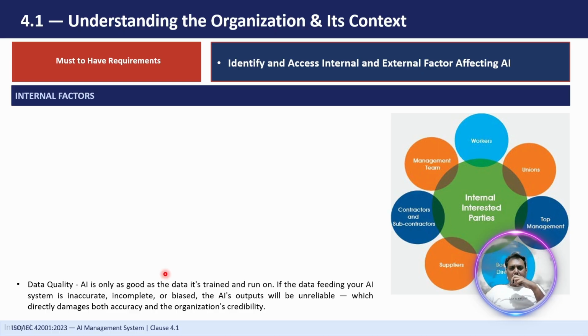Other internal factors can be cybersecurity risk, which is one of the most common risks. If we have any kind of AI systems implemented or deployed, definitely those cybersecurity risks are always there. When an AI system introduces new security challenges, attackers may try to steal AI models, manipulate training data, or deliberately provide misleading inputs to trick your AI into making incorrect decisions, right? They will try to penetrate your AI systems so that they can get some information, or they can change your AI model in such a way that it starts giving wrong answers or wrong information, or garbage, right? So AI systems need the same level of security as any critical business applications, right?